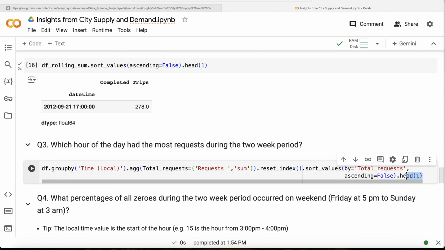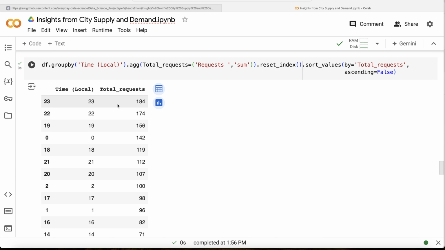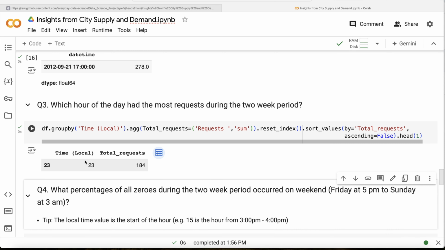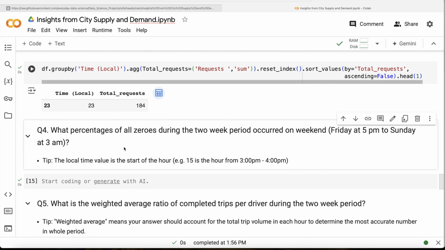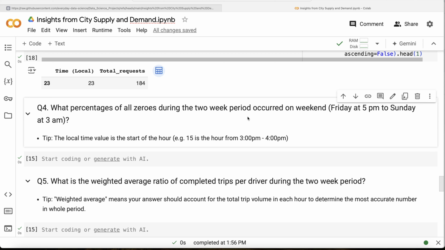And let me remove the head for a moment, and let's see what we get in our output. Now if you look at this, the hour is the 23rd hour. That means 11 p.m. to 12 a.m. is the hour where we have the maximum number of requests, which is 184. So let me just go ahead and use dot head here, so that it's easier for us. 23rd hour, 184 total requests.